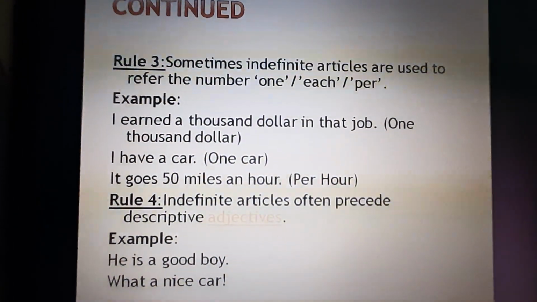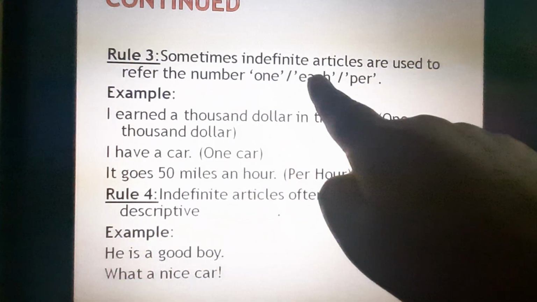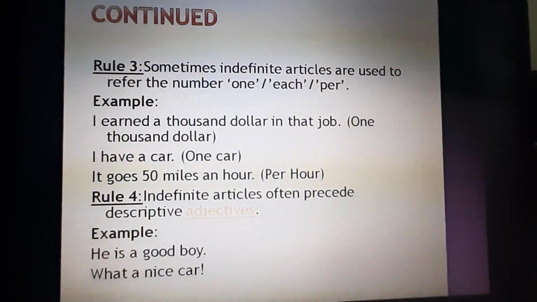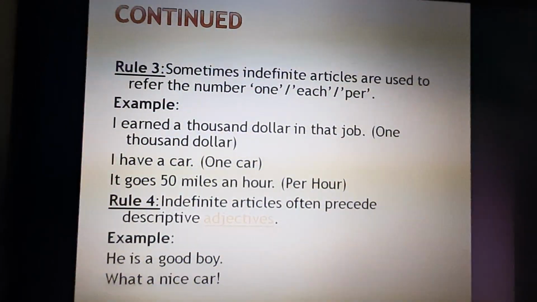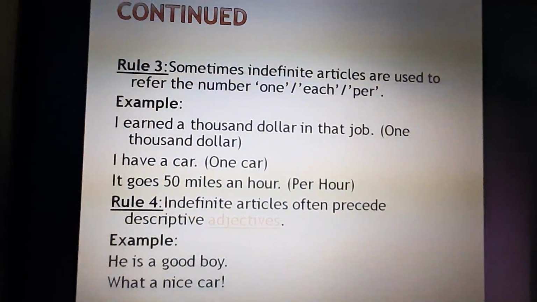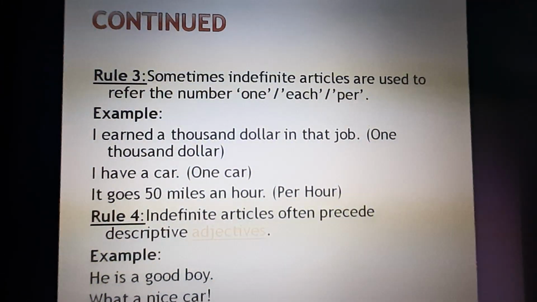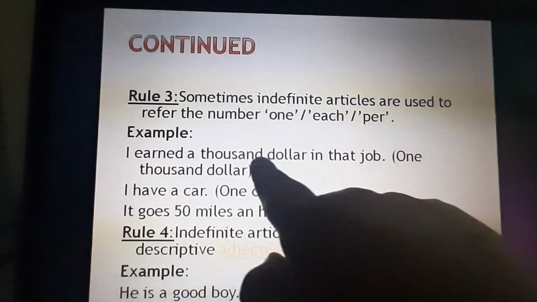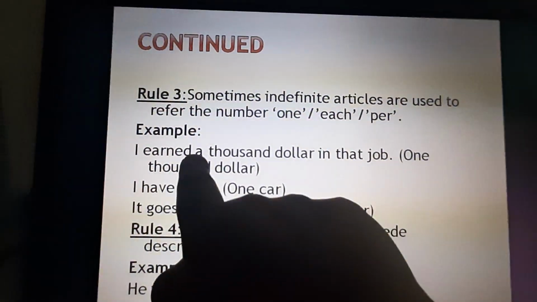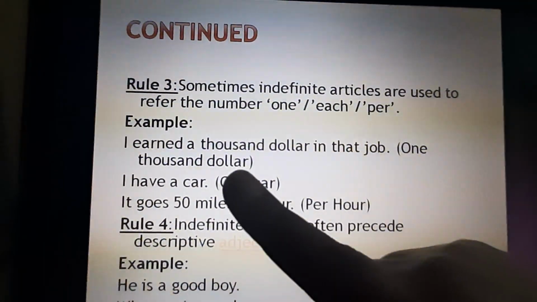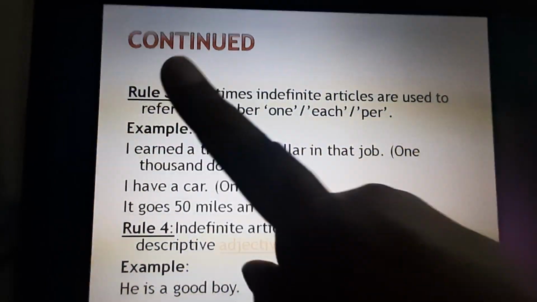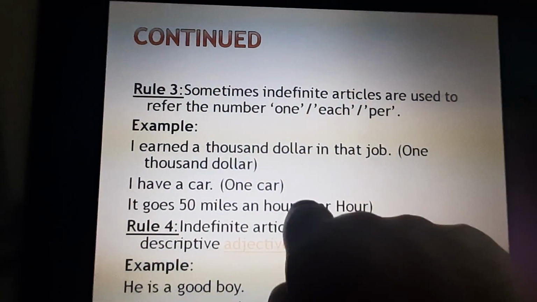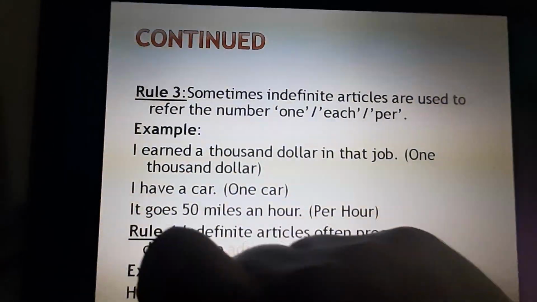Third rule, sometimes we use them to mean one, each or per. You say, give me a dozen apples. A dozen, right? A pair of jeans. A pair of socks. Correct? I earned $1,000 in that job. $1,000 means $1,000. I have a car. It means I have one car. It goes 50 miles an hour. It means in 1 hour, it goes 50 miles.